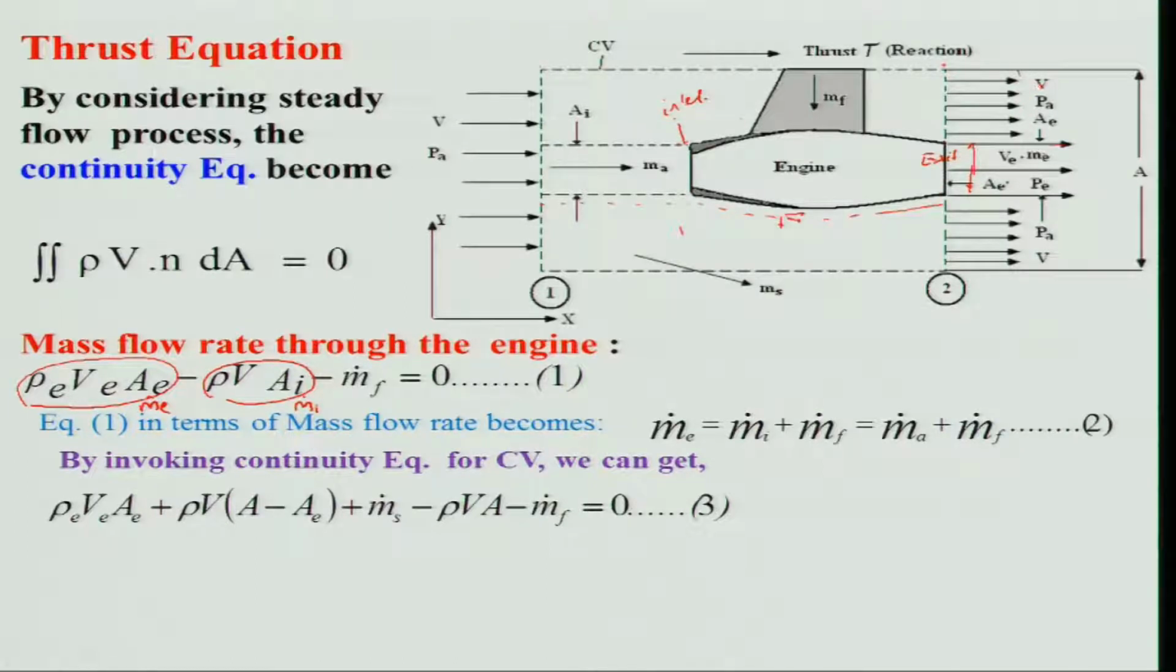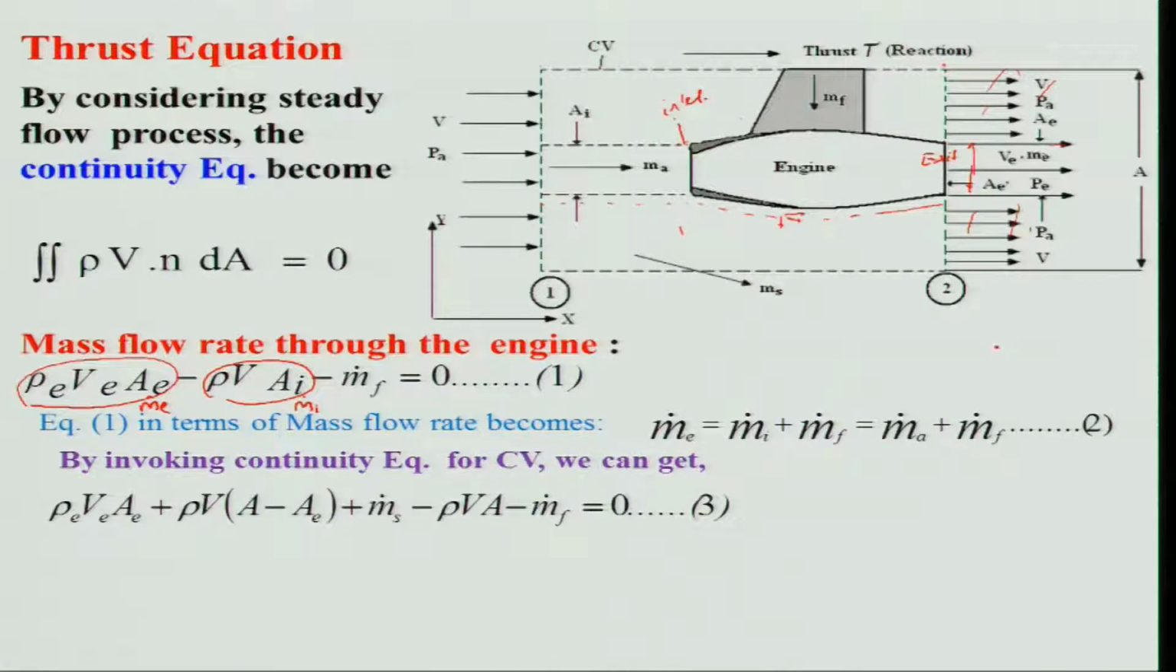So, that is rho V into area. What is that area? The total cross-sectional area from here to here of the control volume is A, and the exit area is A E. Therefore, this portion is nothing but A minus A E, right? Are you getting it or not?